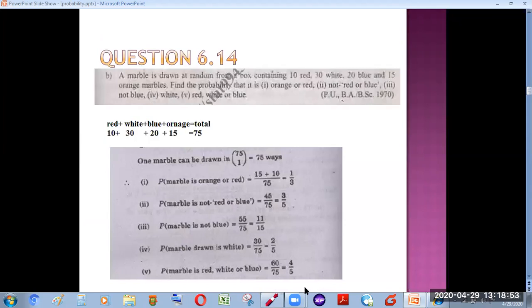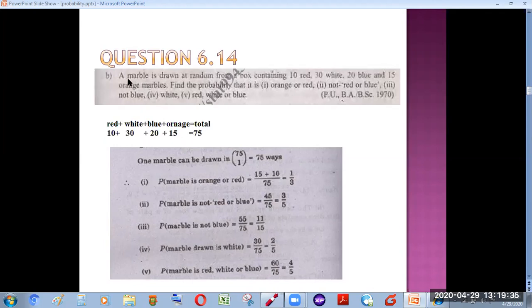Now we move to the next question. A marble is drawn at random from a box containing 10 red, 30 white, 20 blue, and 15 orange marbles. Find the probability that it is orange or red. Now we can find it very easily. First of all, we need to identify how many total marbles there are. So I write the colors: red, white, blue, and orange. There are 10 red, 30 white, 20 blue, and 15 orange marbles, which makes a total sum of 75.